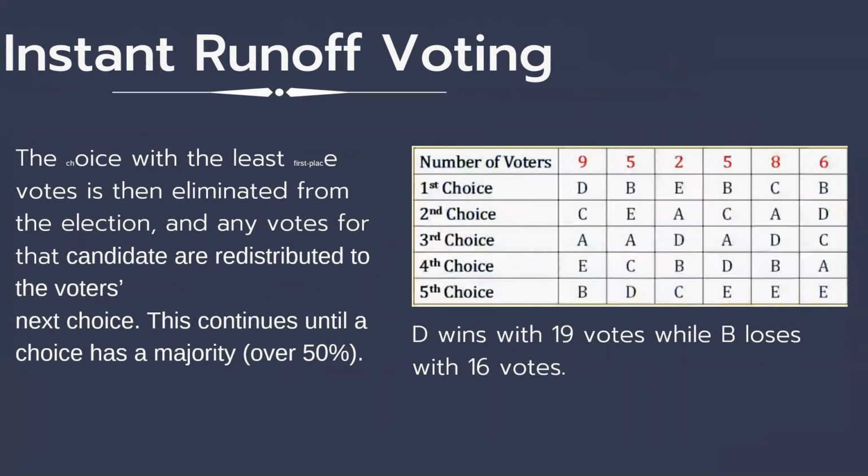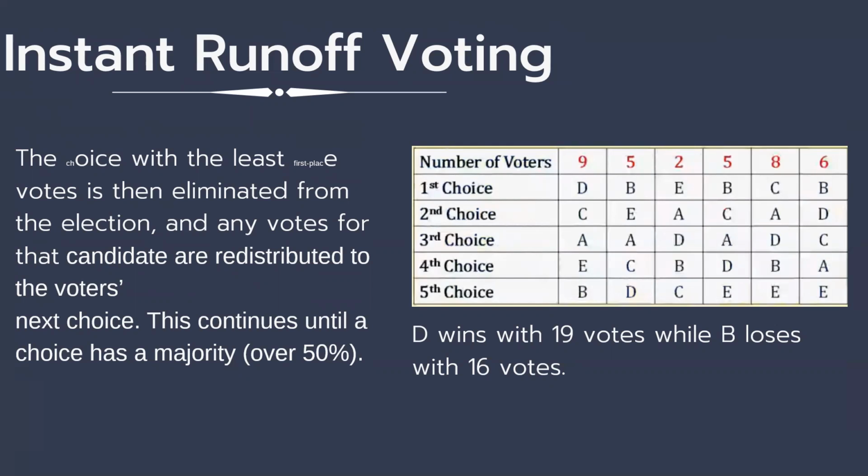Instant runoff voting is when the choice with the fewest first place votes is eliminated from the election, and any votes for that candidate are redistributed to the voter's next choice. This continues until a choice has a majority.